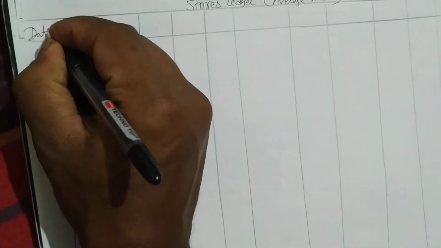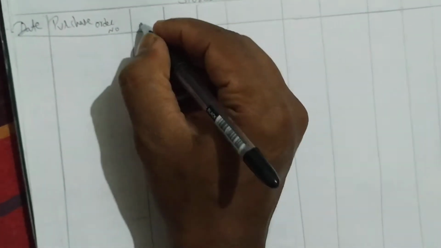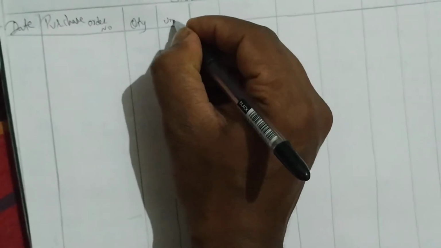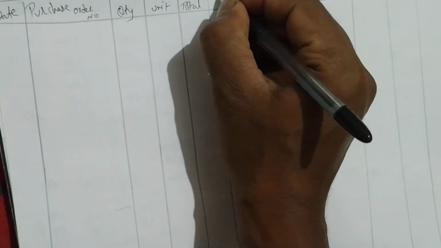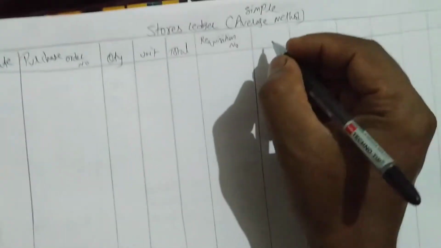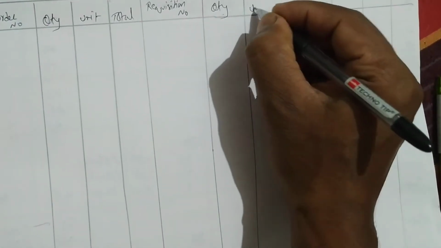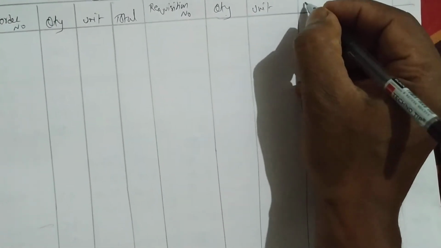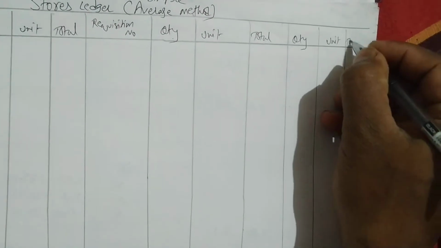We'll write first date, purchase order number, then quantity, unit price, then total, then again requisition number, then quantity, unit, total, and again the same: quantity, unit, total.